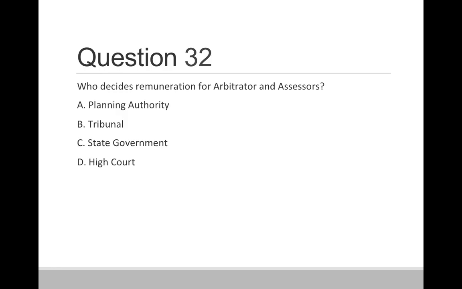Question 32. Who decides remuneration for arbitrator and assessors? Option A, planning authority. Option B, tribunal. Option C, state government. And option D, high court. So correct answer is option C, state government.